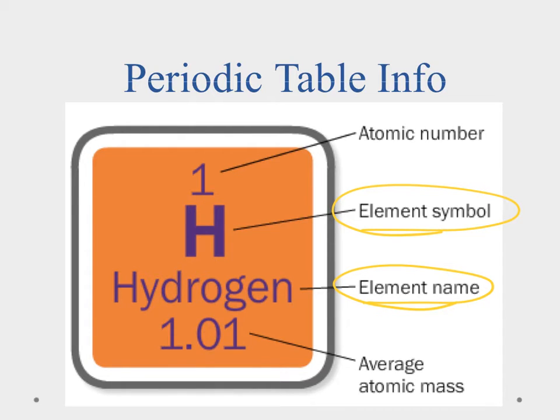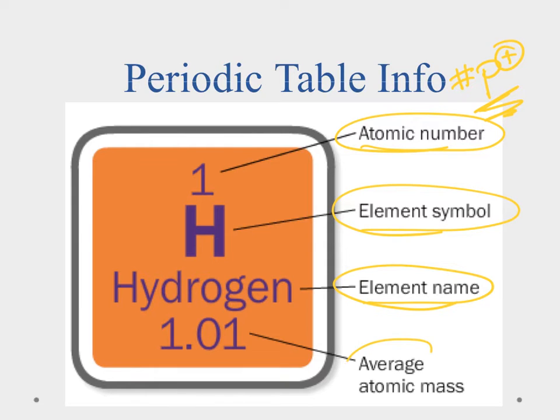So that's our symbol. Now, the most important thing here is this atomic number. That's how the periodic table is organized. It also tells us what element we have. And the atomic number is equal to the number of protons that we have, and that's the defining characteristic of an element. If the element is neutral, the atomic number is also equal to the number of electrons, but always, always, always it's going to be the number of protons.